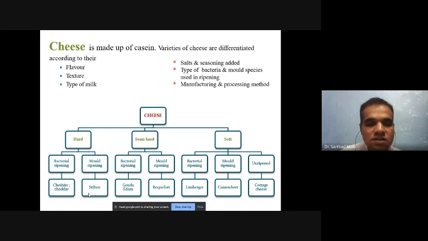So there are these three types of cheese, and many different cheeses, and these different types of cheese are easily available on online platforms, where you can purchase them.